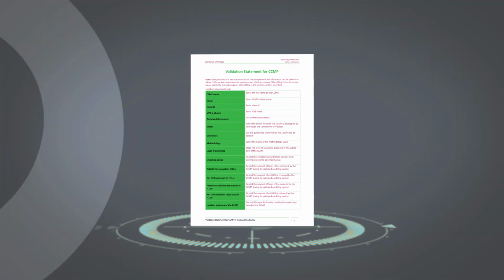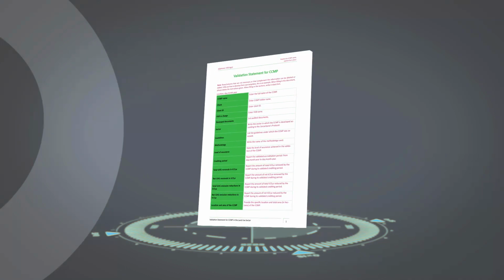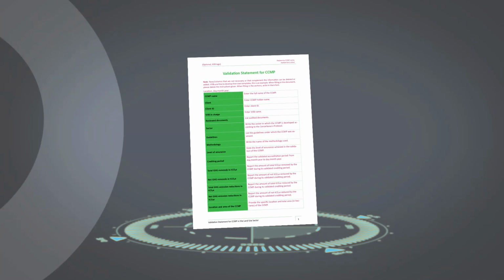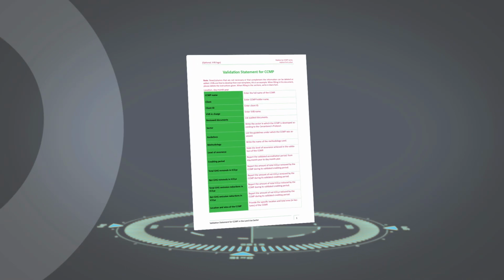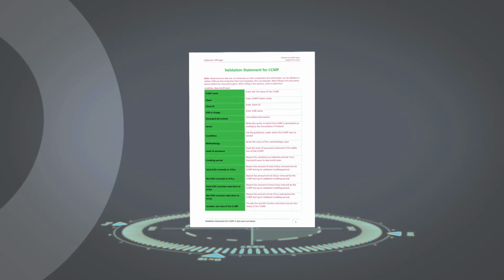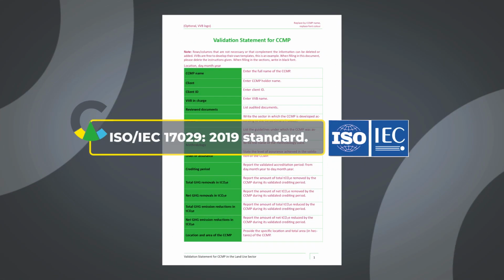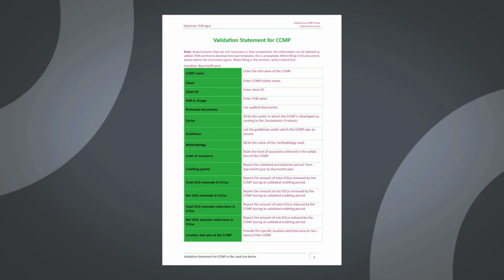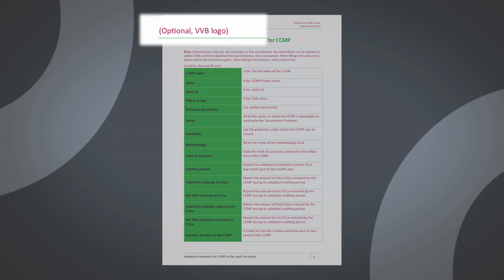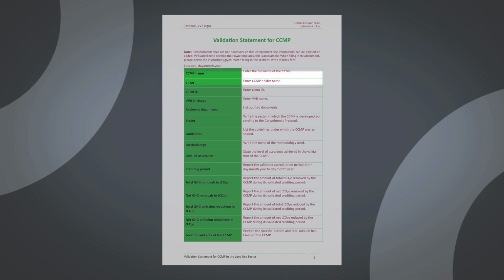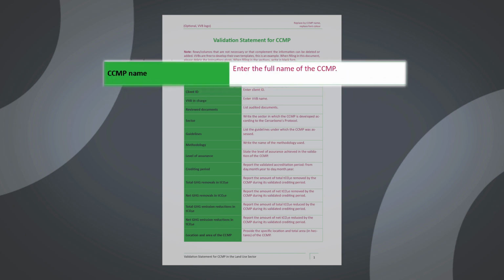The Validation Statement is the document referring to the validation report, containing a unilateral statement declaring the VVB has validated compliance of the CCMP with validation process requirements and has issued a positive or modified opinion. According to the ISO/IEC 17029, 2019 standard, it shall include the following information: VVB name and logo, client name and identification, CCMP name including related activity, GHG emissions removal or reduction.